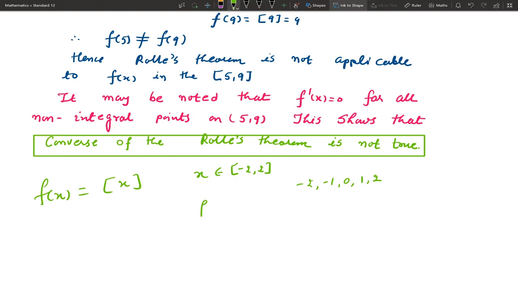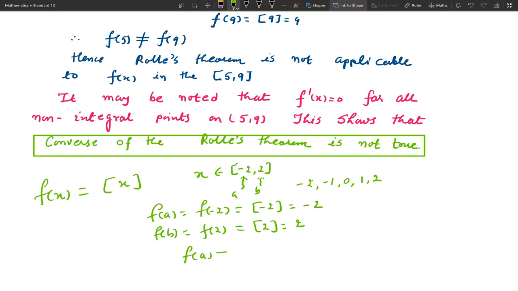Also you can verify f of minus 2, that is box minus 2, it is minus 2. This is our a, this is our b. Similarly f of b, f of 2, box 2, this is the integer part function.